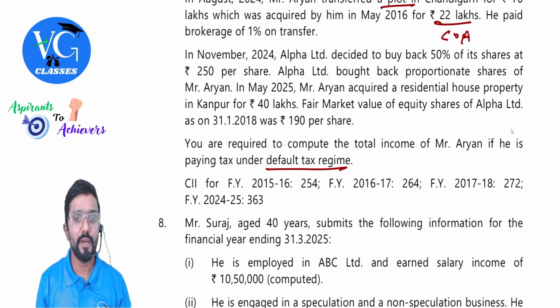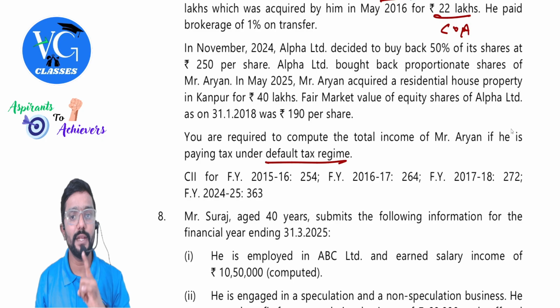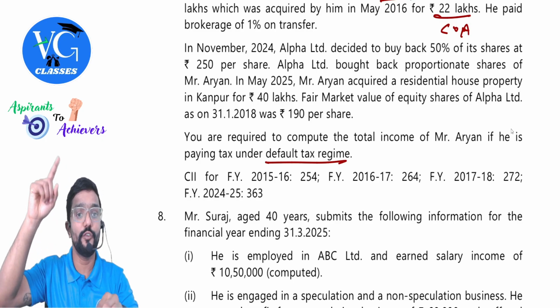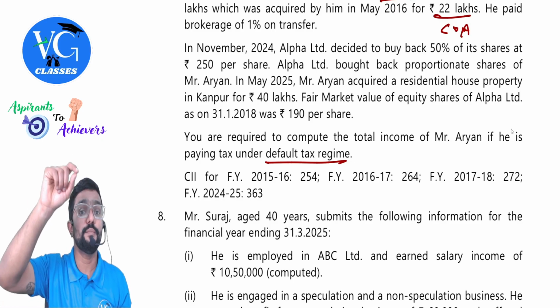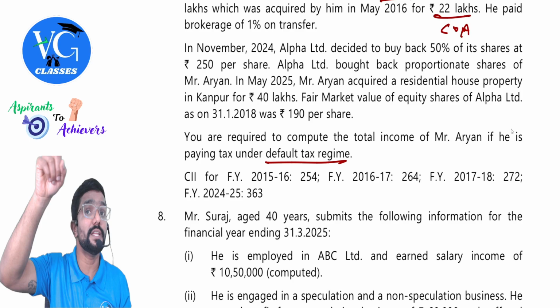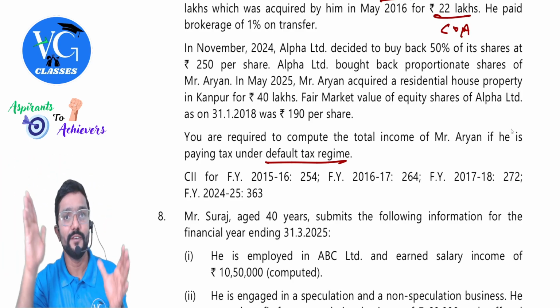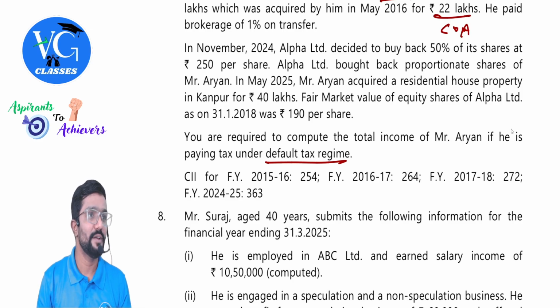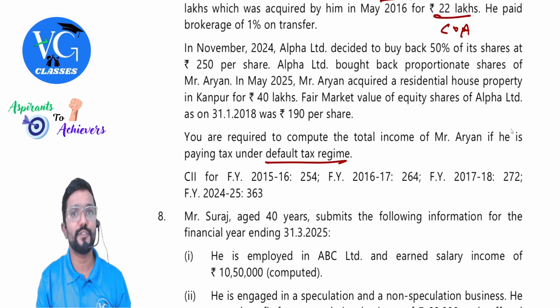In November 2024, Alpha Limited decided to buy back 50% of its shares at 250 rupees per share. Guys, important: it is in November, after amendment. From 1st October 2024, there is an amendment on buyback. Whatever you receive on buyback of shares, where is it taxable? Income from other sources.